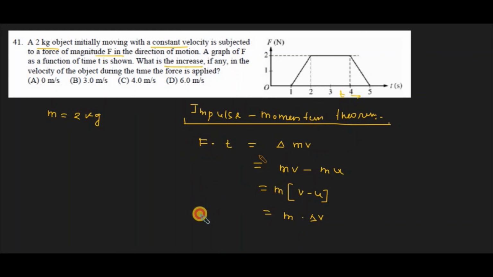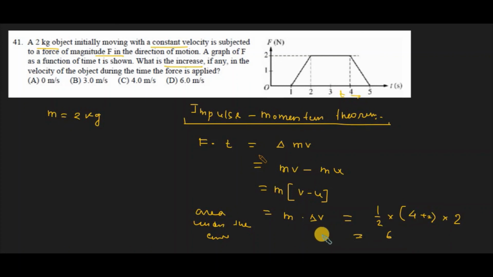So here we have to find the area under the curve. Let's compute the area under the curve. It looks like a trapezium, so it will be half into the sum of parallel sides, 5 minus 1, that is 4, plus 2, times the perpendicular distance between the two parallel sides, which is 2. From there you will get 6.